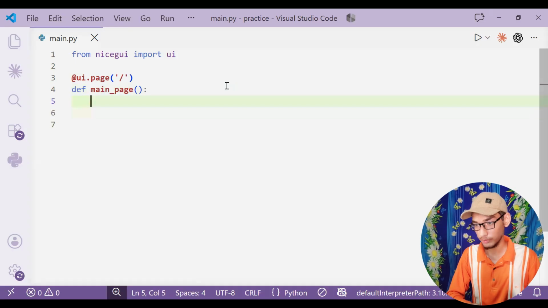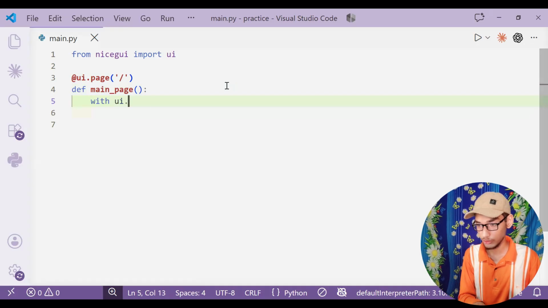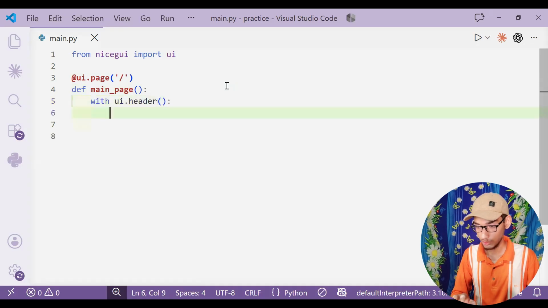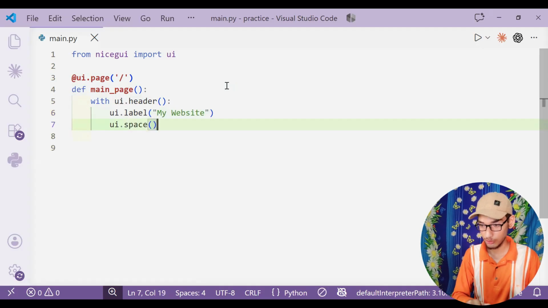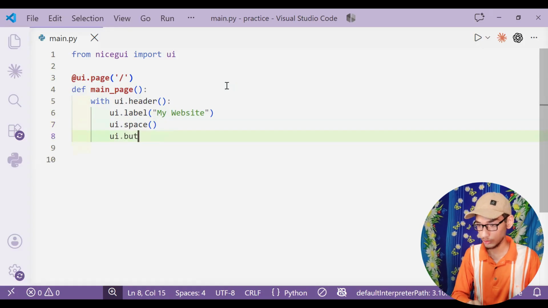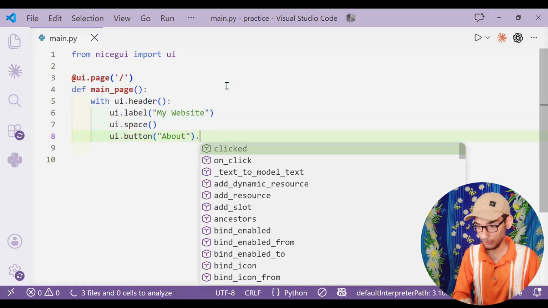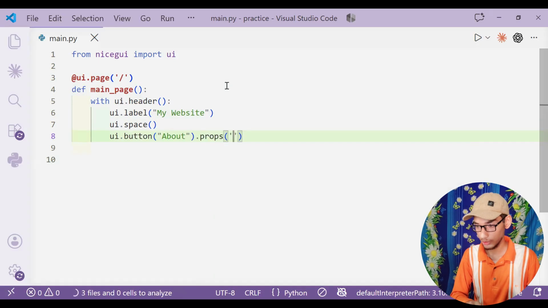I'm going to create it with UI dot header and UI dot label, my website, UI dot label. Actually, this is UI dot space, UI dot button, about dot props, and this will be the link.